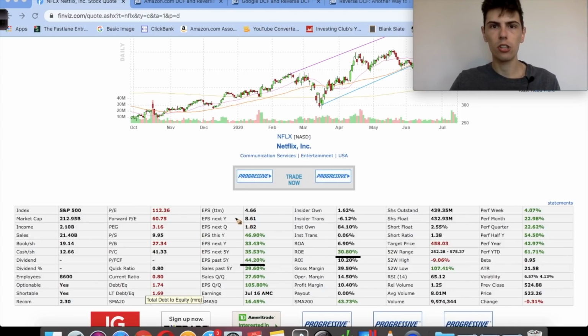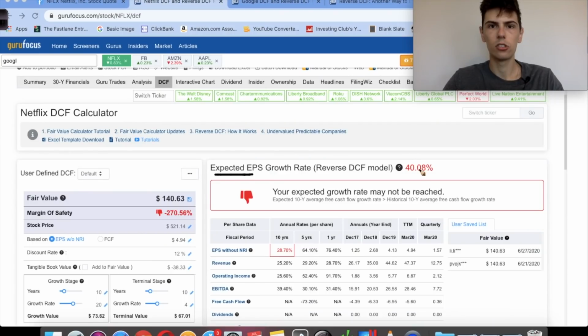Now, from a traditional perspective, they do look overvalued. Their forward PE is 60, which is very high. So now let's look at the reverse discounted cash flow calculator to see if it matches up with what a traditional valuation says about Netflix. For Netflix to be fairly priced today, they would have to grow at 40% a year over the next 10 years. Now, personally, I don't see this happening.